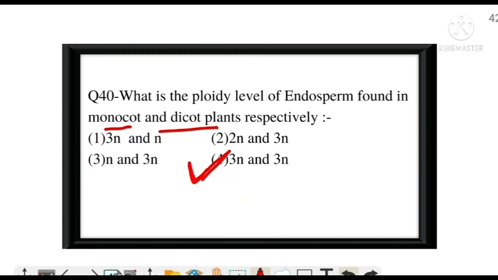In gymnosperm, the endosperm has ploidy level haploid, and in angiosperm, the endosperm has ploidy level triploid. But here it is written monocot and dicot plant. So monocot and dicot both plants are included in angiosperm. So the correct answer is option D, triploid and triploid.